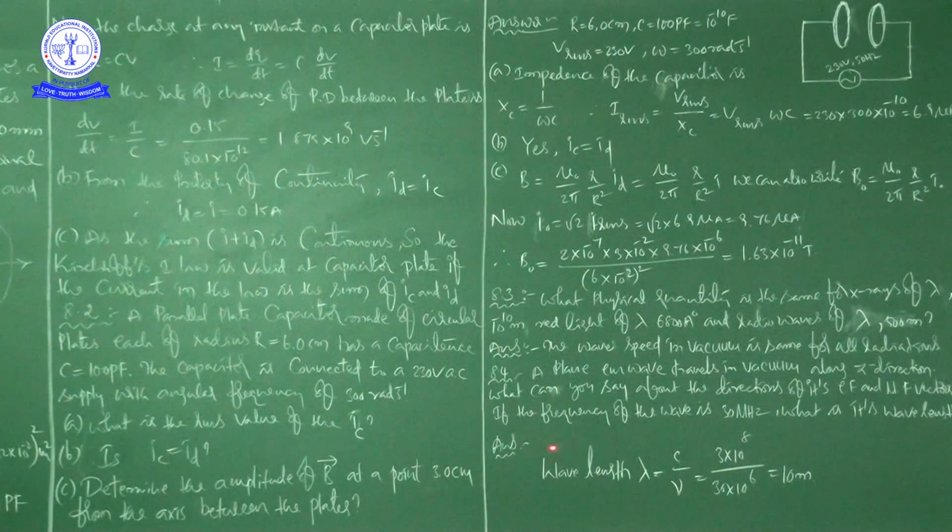From the frequency of 30 megahertz, you can find the wavelength by using this relation. This mathematical process gives us a wavelength of 10 meters.